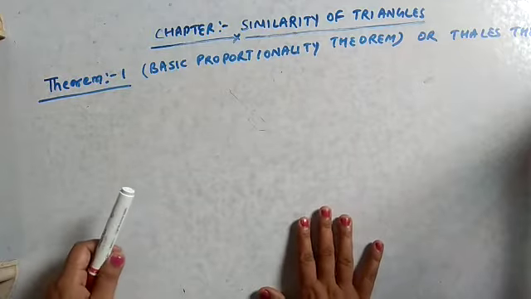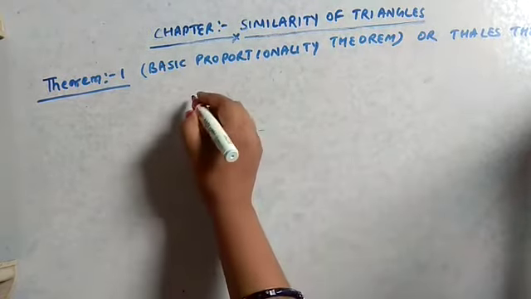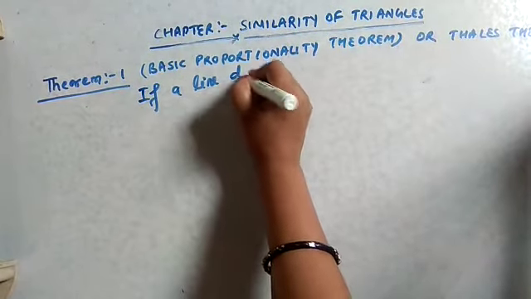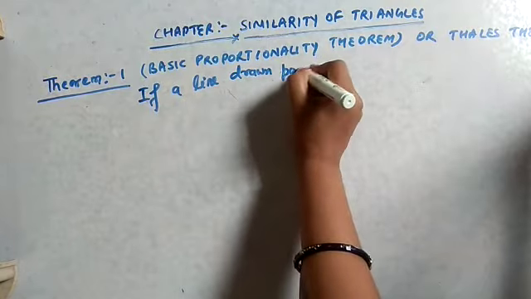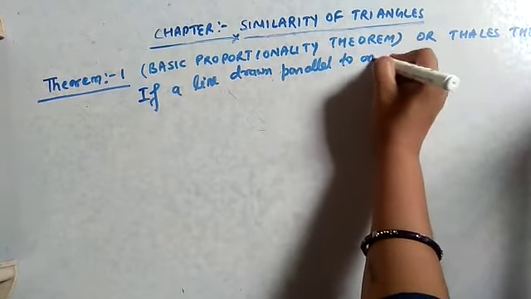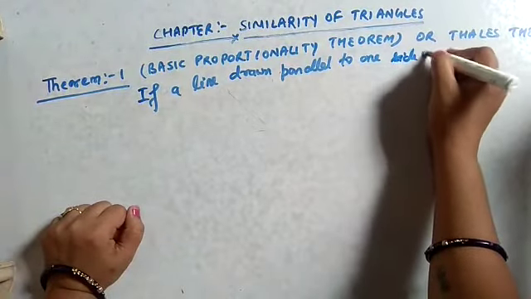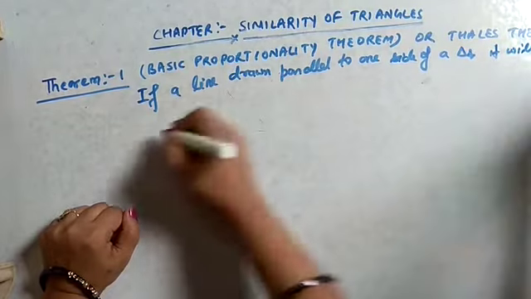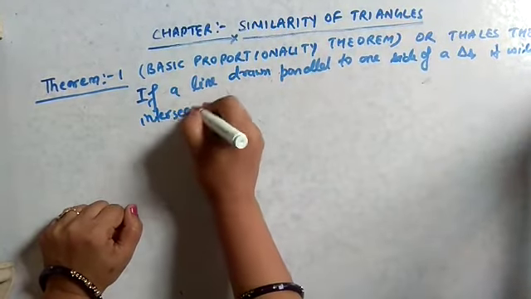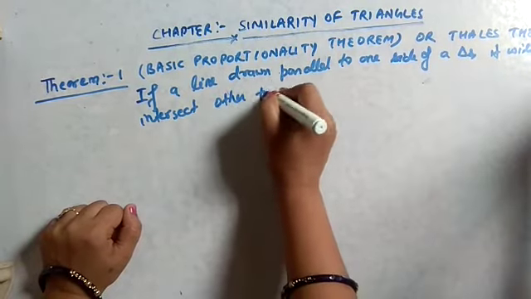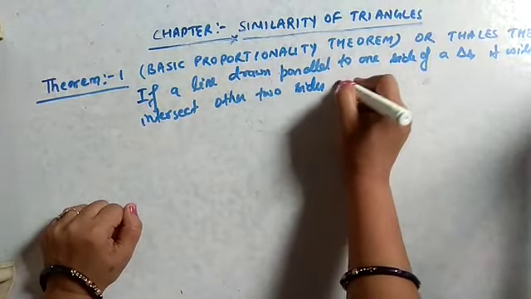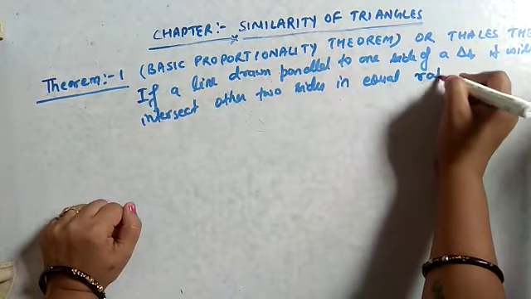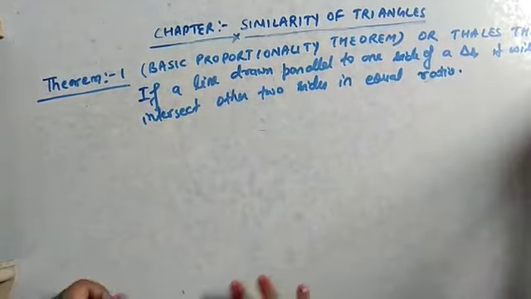The statement of this theorem is: if a line is drawn parallel to one side of a triangle, it will intersect the other two sides in equal ratio. So that we have to prove.